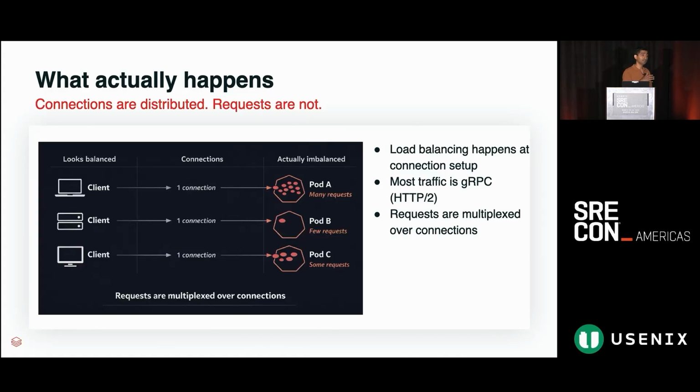Because a lot of our traffic at Databricks leverages gRPC, and gRPC is built on top of HTTP2, and HTTP2 multiplexes your request over the same connection. So now, depending upon the shape and size of your client, some of the connections might have like thousands of QPS going, and other pods are getting like very minimal 10 QPS, for instance, right? So even though the connections are very well load balanced, the requests are not, and that's largely because of the issue that we understood with the Kubernetes load balancing.